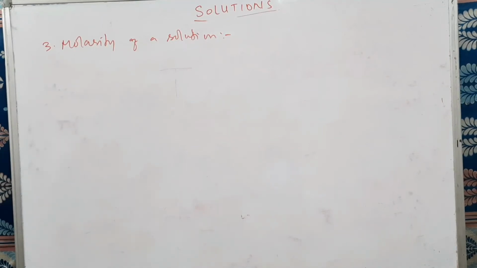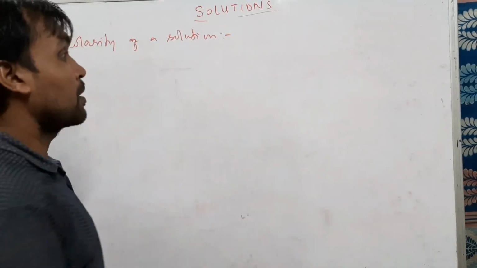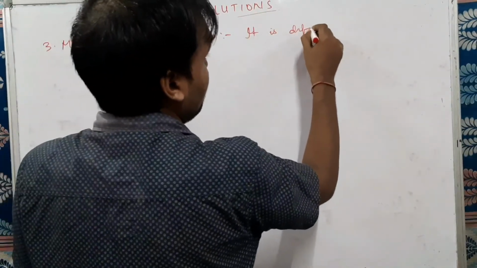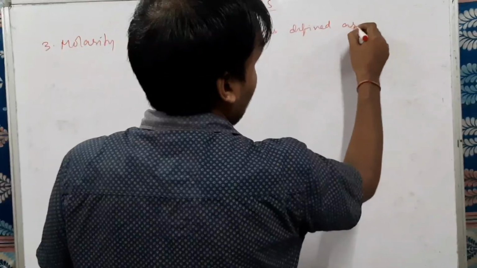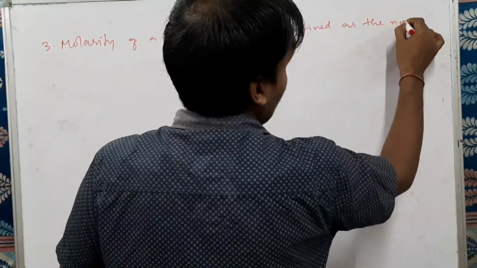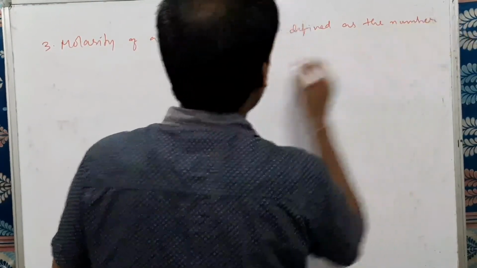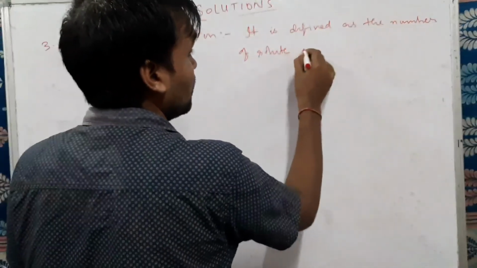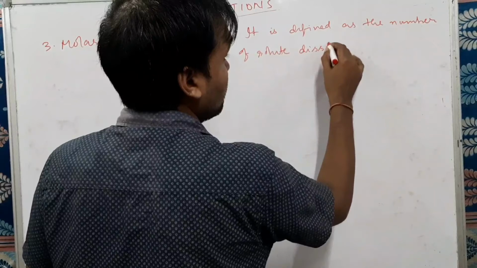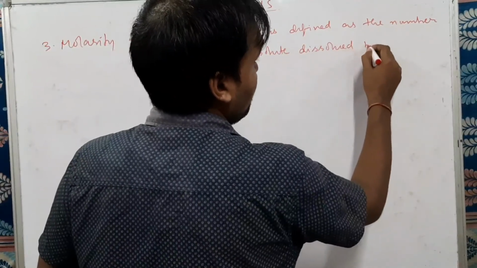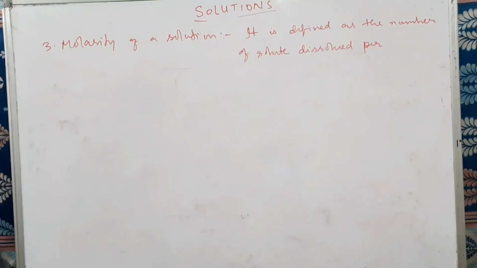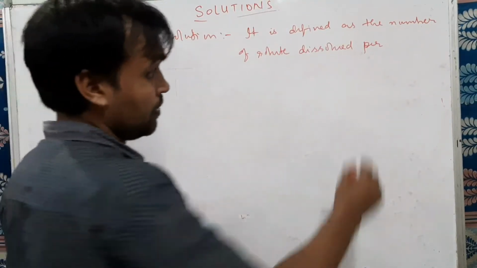It is the number of moles of solute dissolved per liter of a solution. It is defined as the number of moles of solute dissolved per volume of a solution, per liter of the solution.